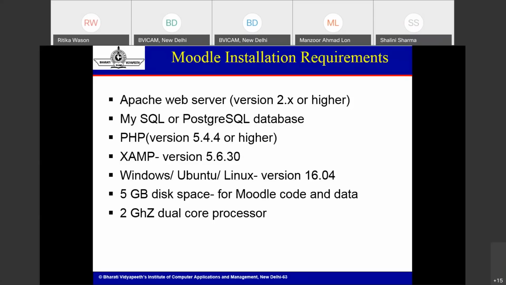So next one is that it requires at least a 2 gigahertz dual core processor. First let me confirm that these requirements, like 5 GB disk space and the speed of processors, basically depend upon your system requirement, and 1 GB memory is just required for PHP, MySQL, and Apache to provide their services as well.